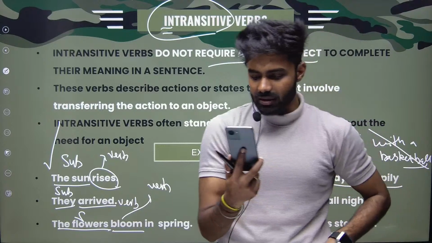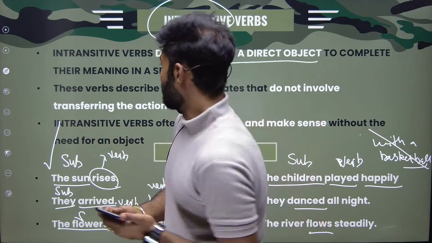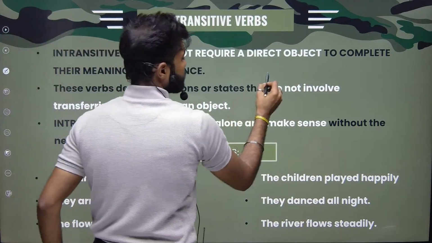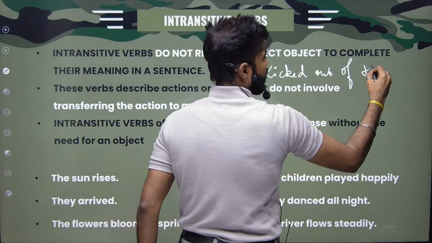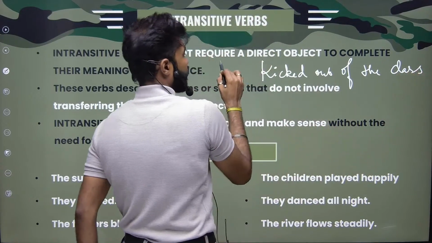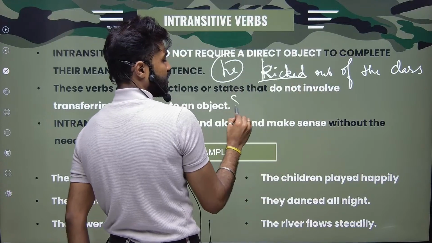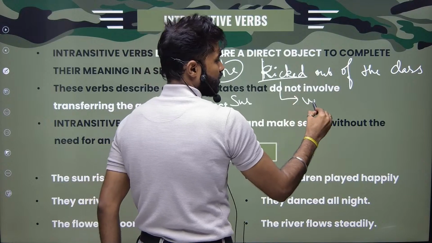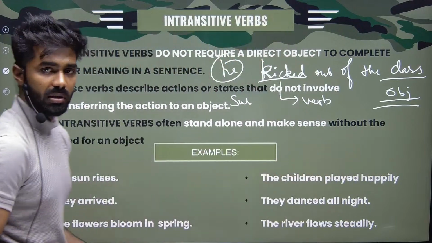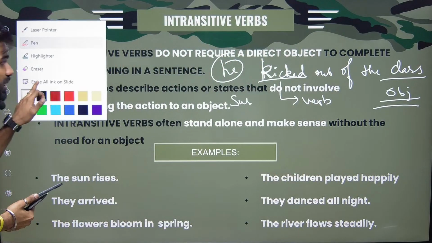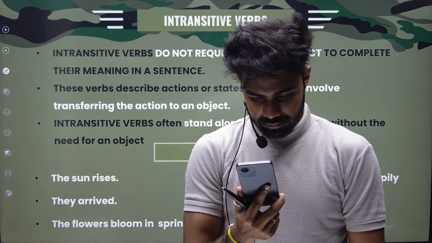Ganeeth sir kicked me out of the class. Here, kicked out is a transitive verb. See here. For example, he kicked me out of the class. Subject, kicked, out of the class, object, transitive. Clear? But why would I even kick you out of the class? I'll politely ask you to leave the class. Got it? All right, Simran. Clear.